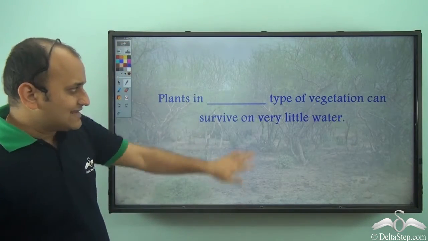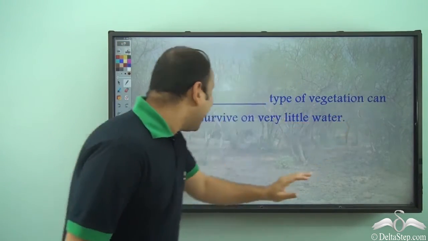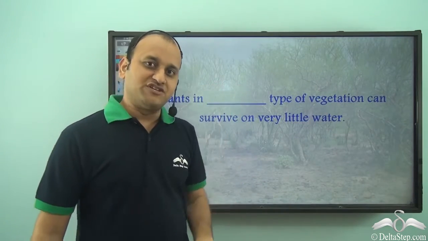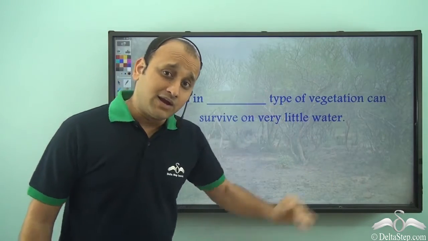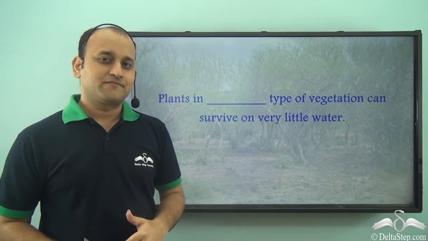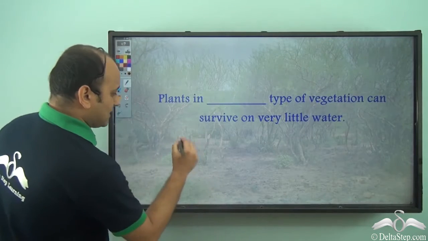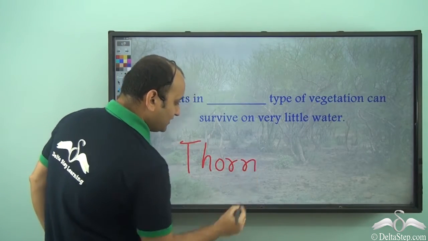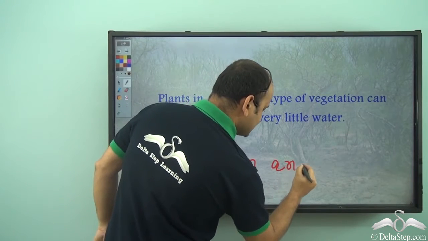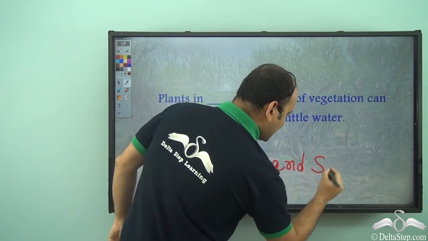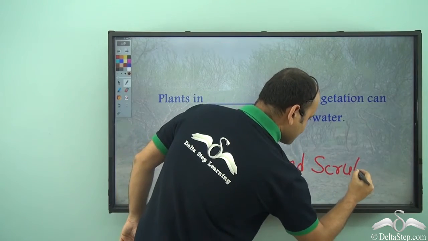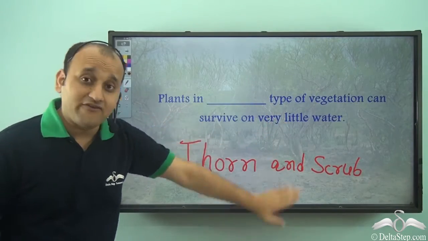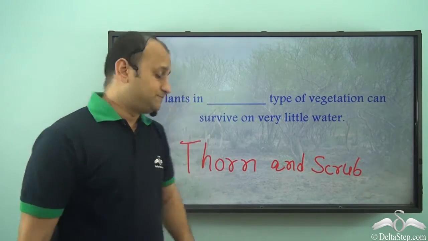So plants in dash type of vegetation can survive on very little water. So what is this particular vegetation which can survive on very little water? What do you think? Well, it is thorn and scrub. Thorn and scrub type of vegetation is the vegetation which can survive on very little water.